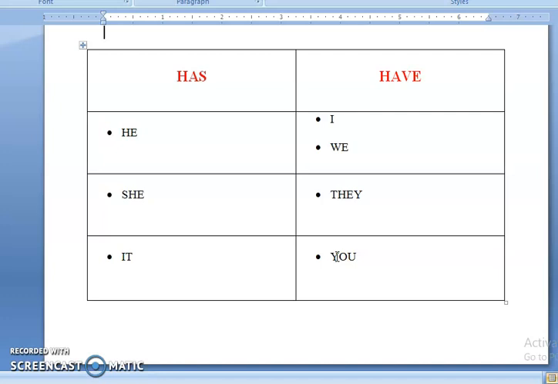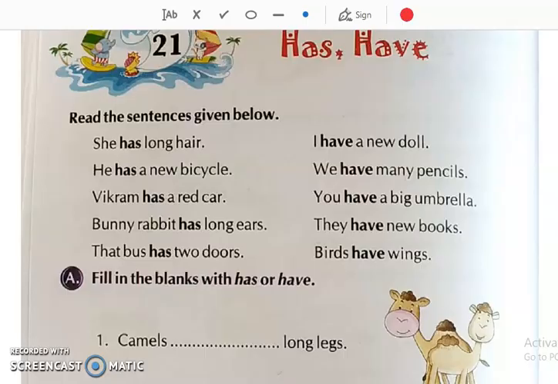Okay, now let us see the sentences again. Over here, what will we use with she? She has long hair. Then with he? He has a new bicycle. Understood? Now if a name is used instead of he, then also we will use has, like Vikram has a red car.